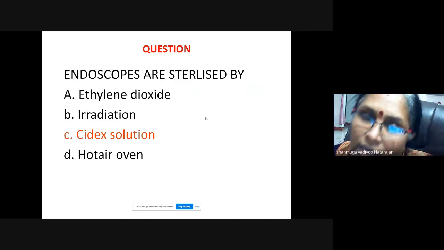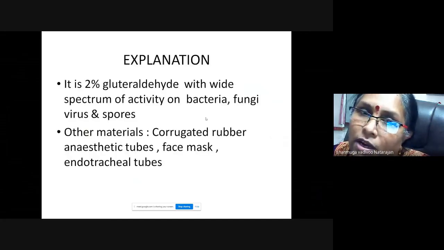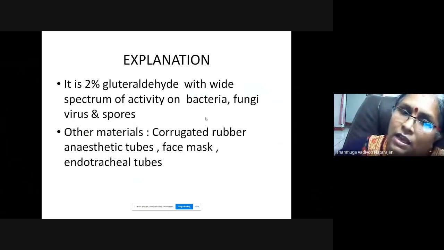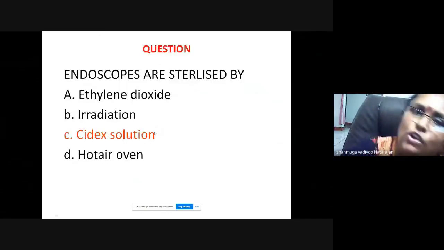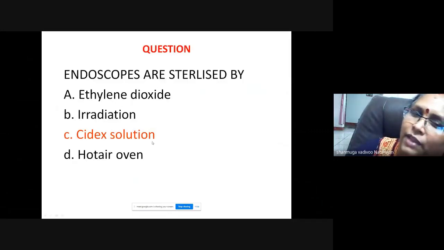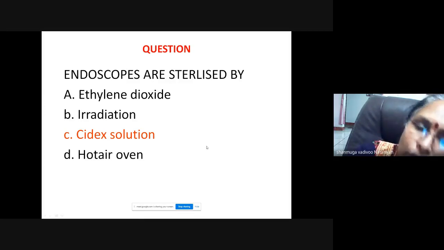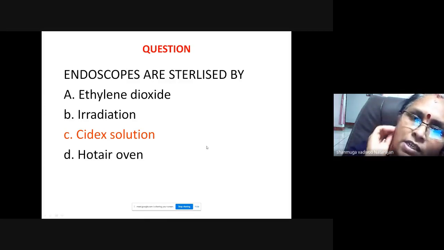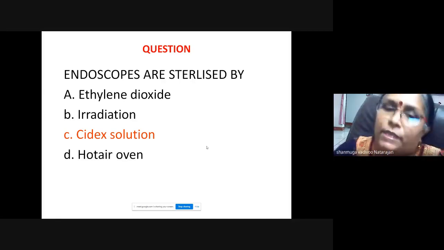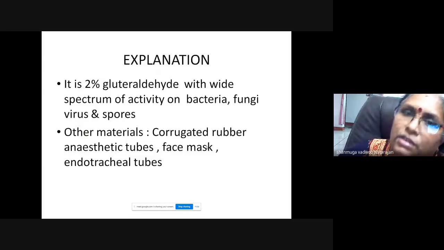It is 2% glutaraldehyde with a wide spectrum of activity on bacteria and fungi. You can do all these with ethylene oxide also, but you can't take it up for more than 24 hours. So usually for all these endoscopies, they sterilize by Cidex solution, which is 2% glutaraldehyde.